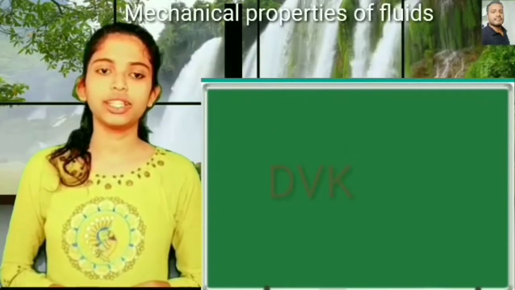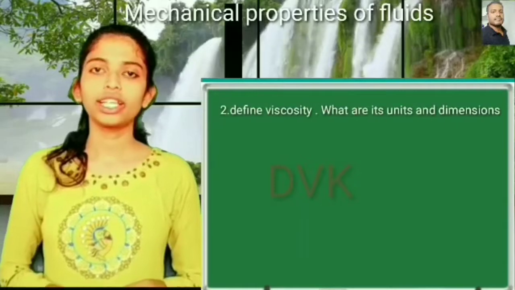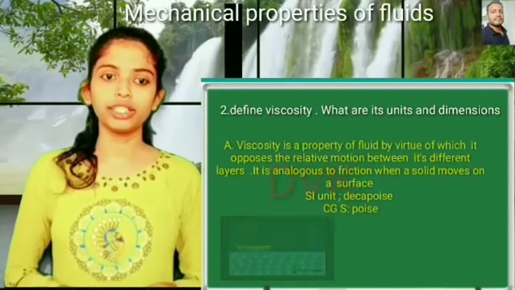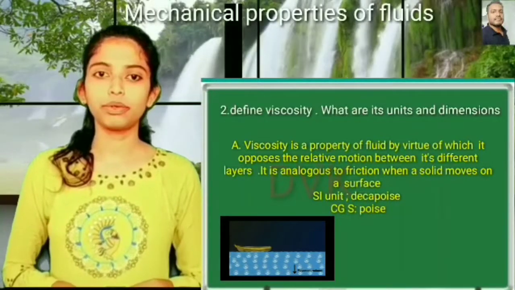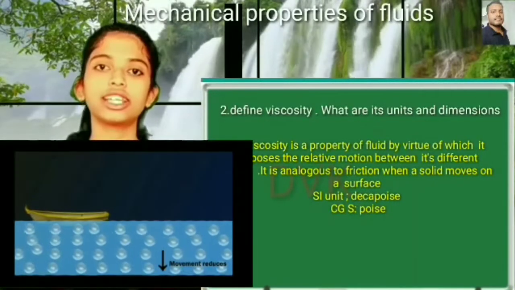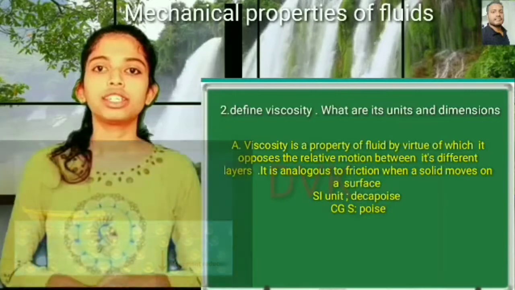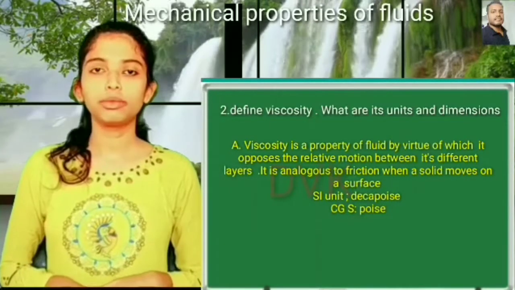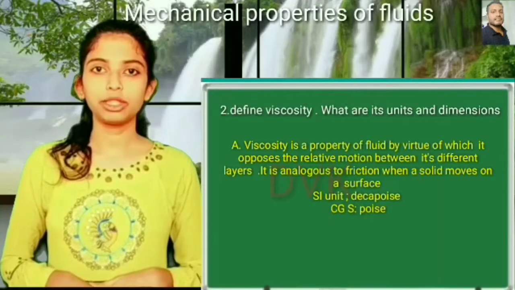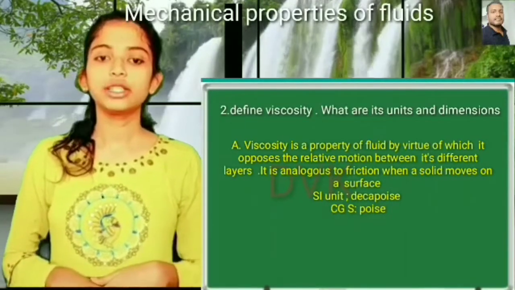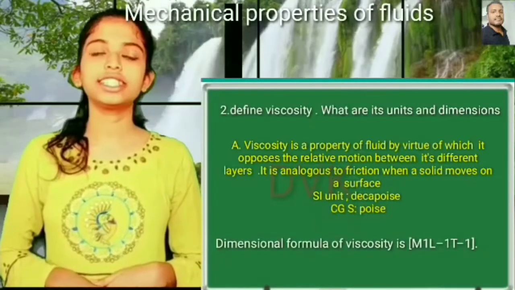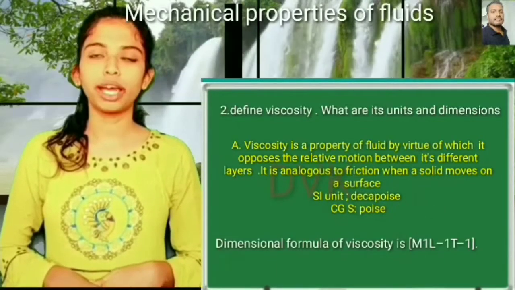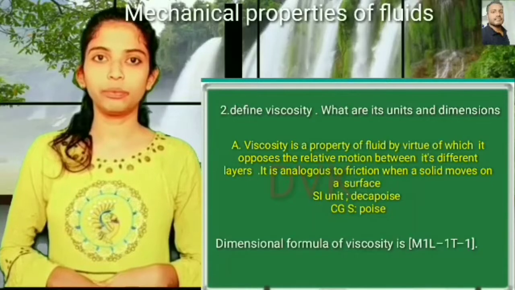Coming to the second question, define viscosity. What are its units and dimensions? Viscosity is a property of fluid by virtue of which it opposes the relative motion between different layers. It is analogous to friction when a solid moves on a surface. Its SI unit is decapoise and CGS unit is poise. Dimensional formula is M L power minus 1 T to the power minus 1.